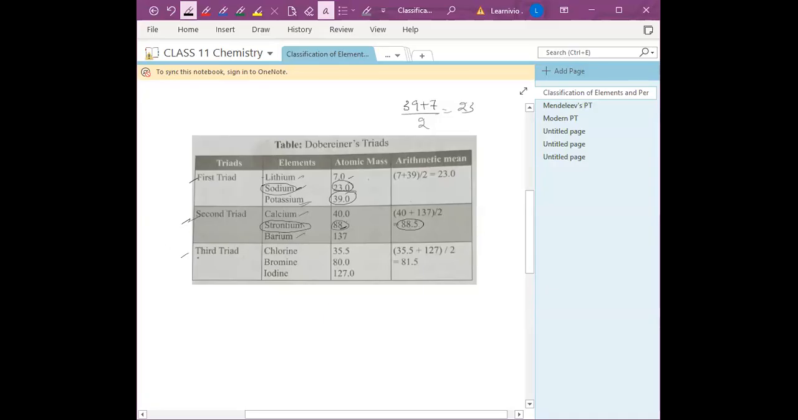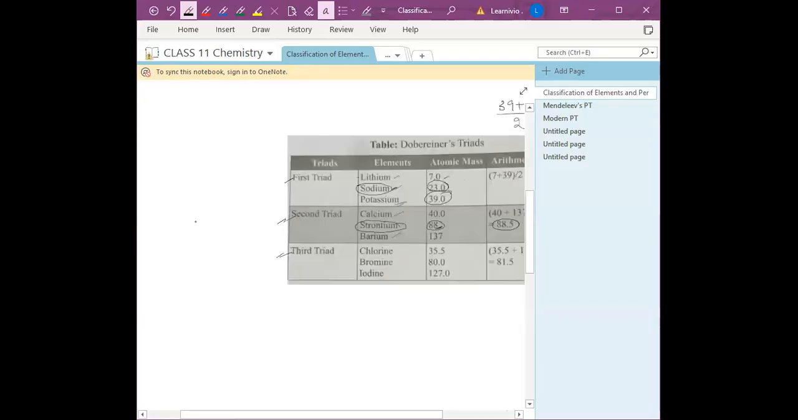The third triad was chlorine, bromine, and iodine. Because at that time not all elements had been discovered, only 31 elements were known. So he gave only these three triads: first triad, second triad, and third triad. These are the three triads given by John Dobereiner in the early 1800s. Is it clear? Yes, ma'am. Okay, you can write down the statement of this.